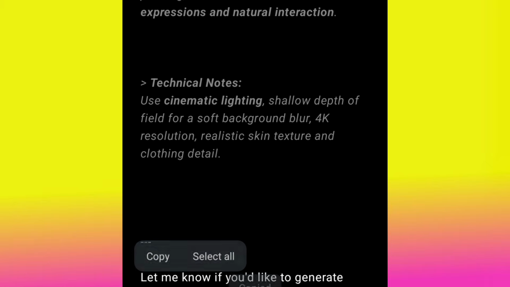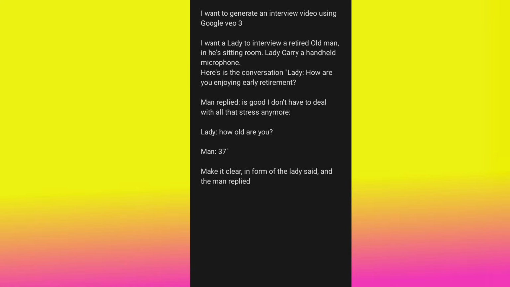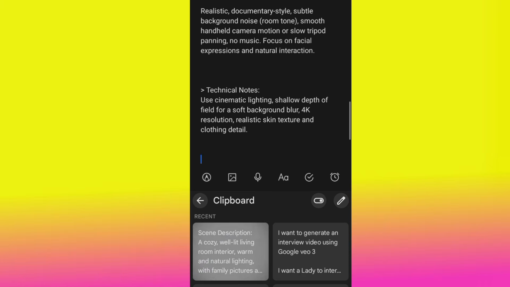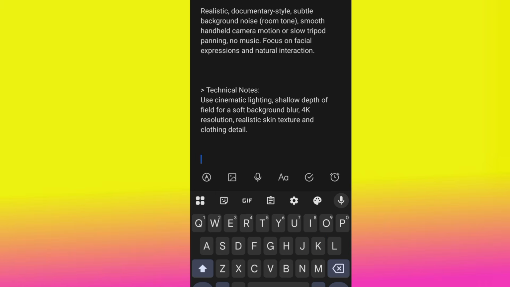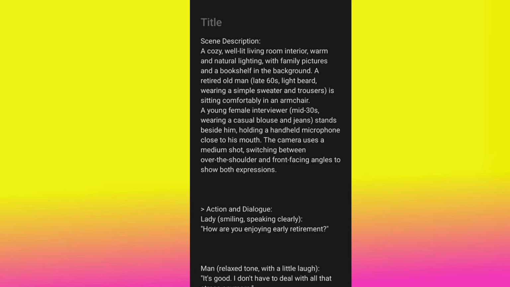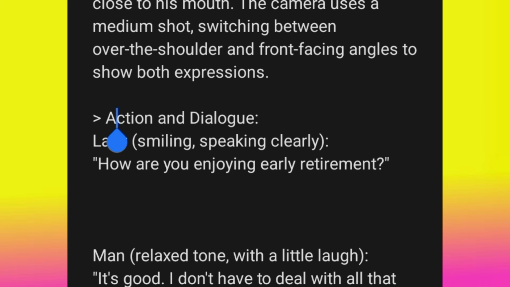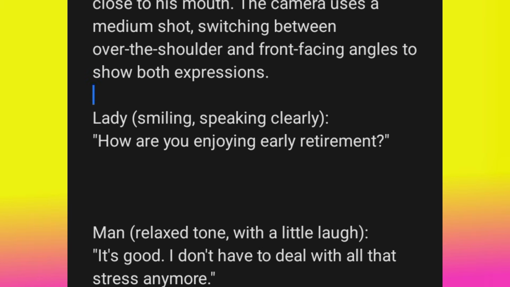Copy it. Go back to my notepad. Open a fresh page. Paste it. The reason I paste it here is that I want to remove anything I don't want and add anything that I want. I want to look at it very well to see if it fits what I want. But definitely, this is cool. This is nice. All these things shouldn't be there. That is why I bring it here. All this action and dialogue, you shouldn't put it there. Just the action is okay.